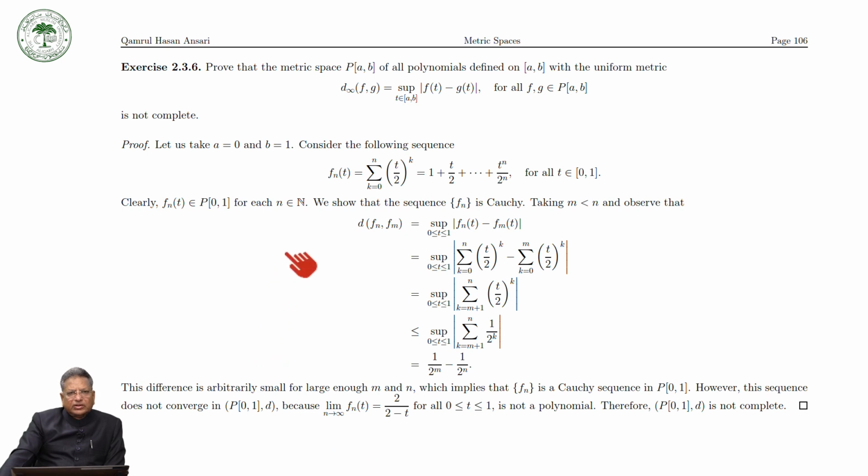This way you can prove that the set of all polynomials defined on the closed interval [a,b] is not complete with respect to the sup metric.